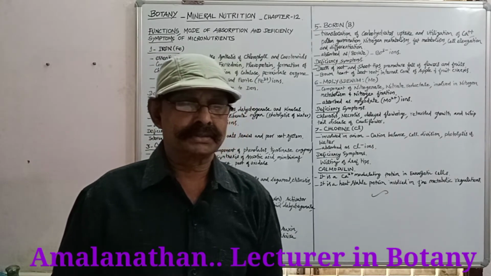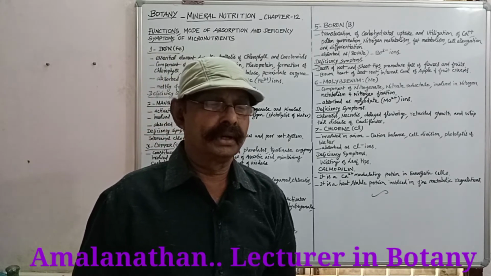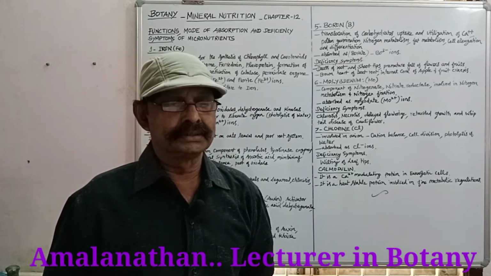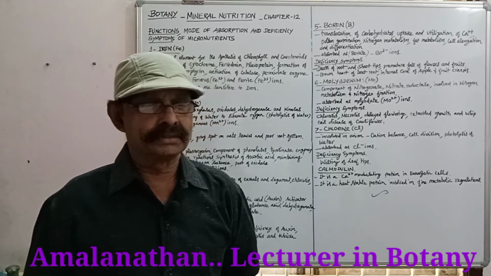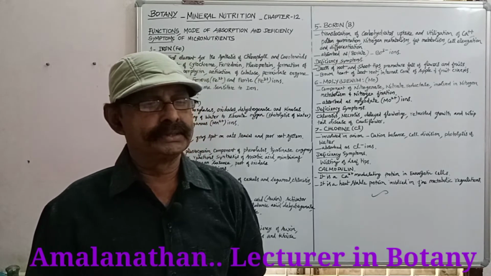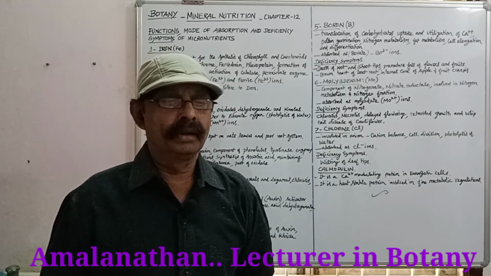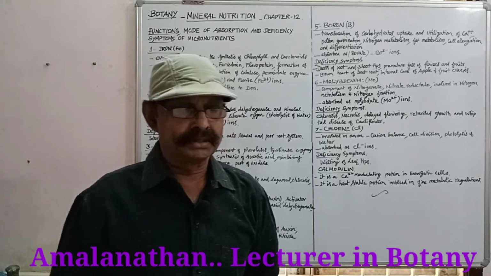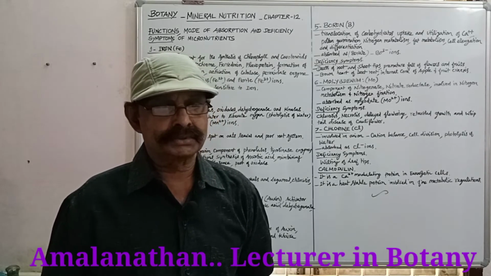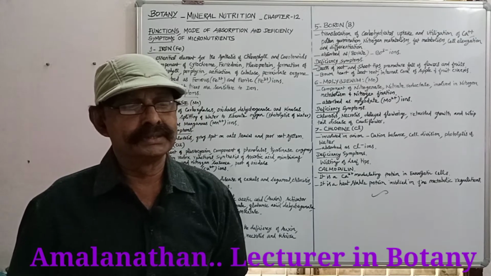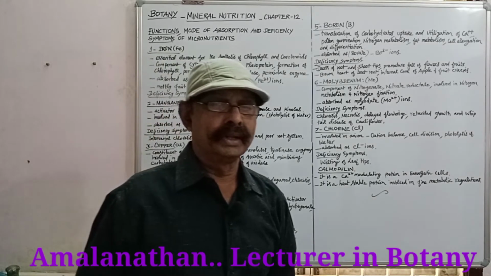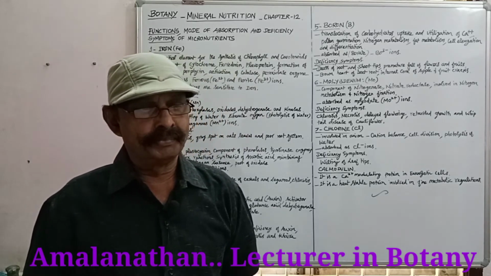Chlorosis takes place, necrosis and exanthema in citrus. So due to the deficiency of copper, dieback of citrus, reclamation disease of cereals and legumes, and exanthema disease in citrus appear. These are all the diseases due to the deficiency of copper.